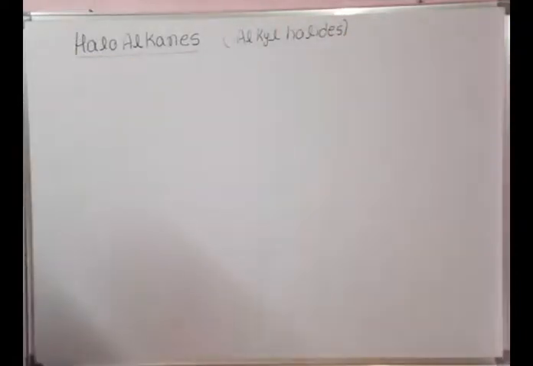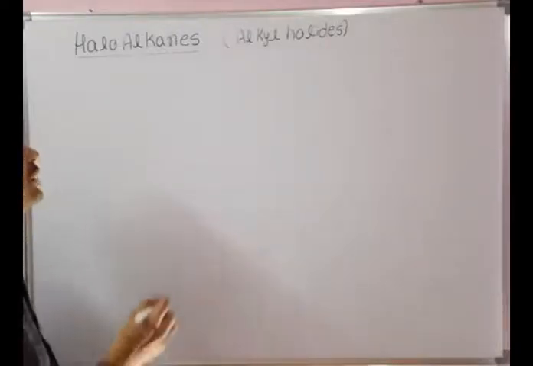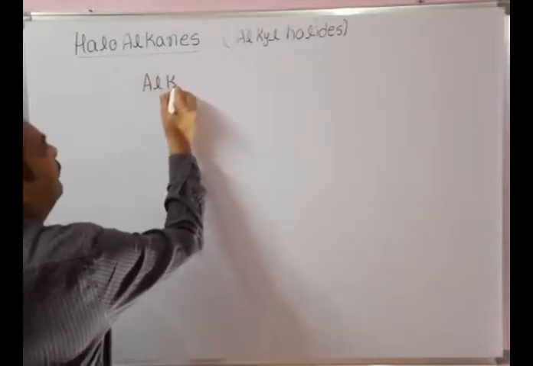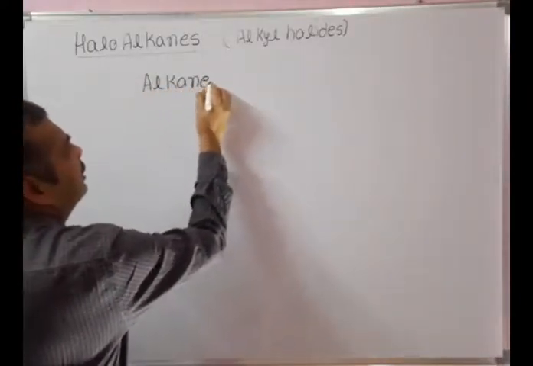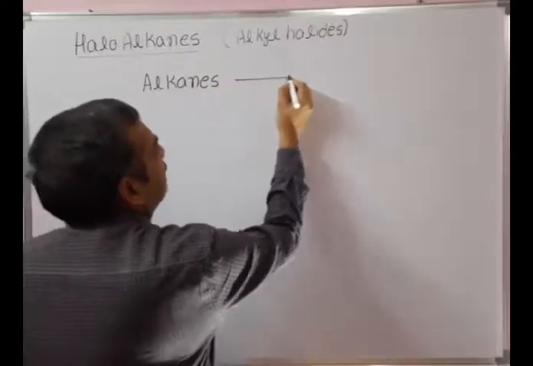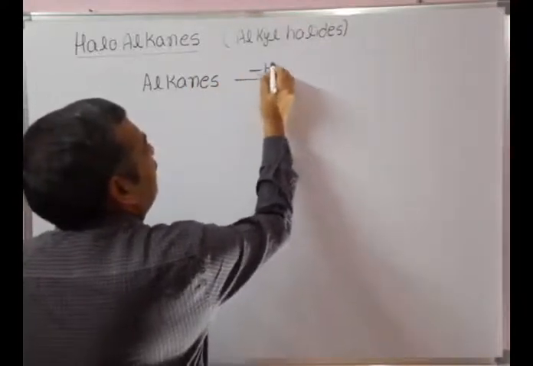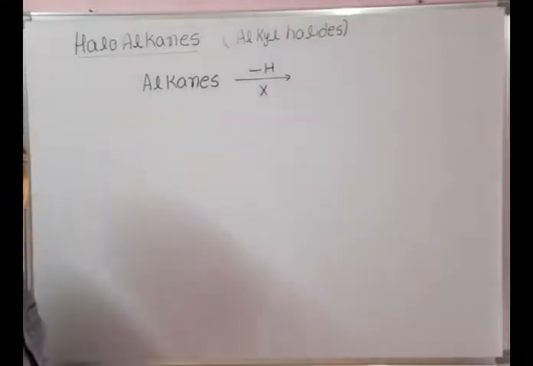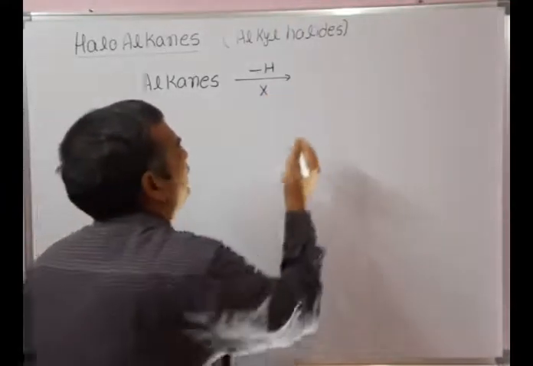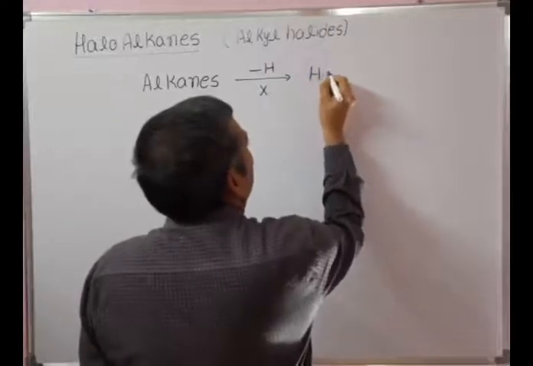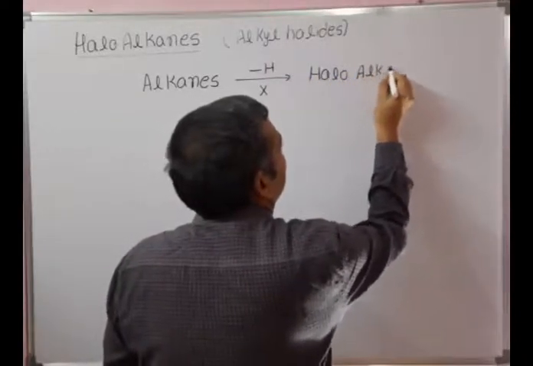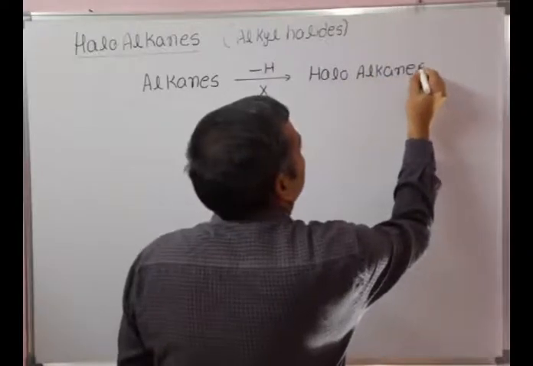So coming to the introduction of haloalkanes, these are the derivatives of alkanes. In alkanes, replace one hydrogen with halogen, and we will get haloalkanes.